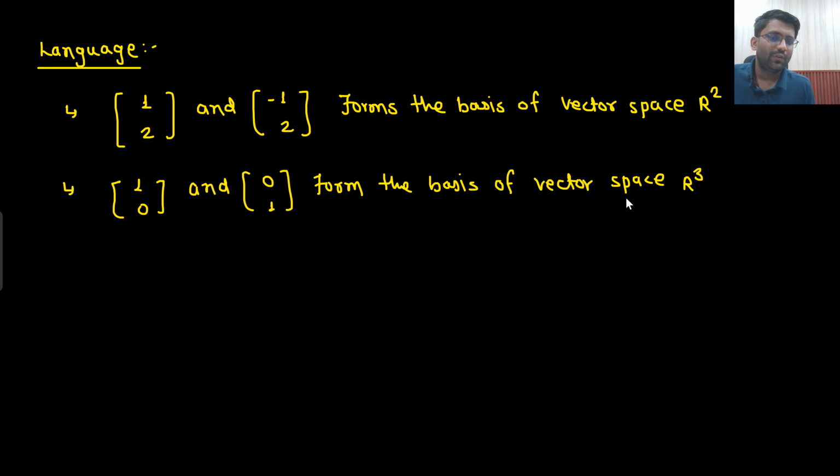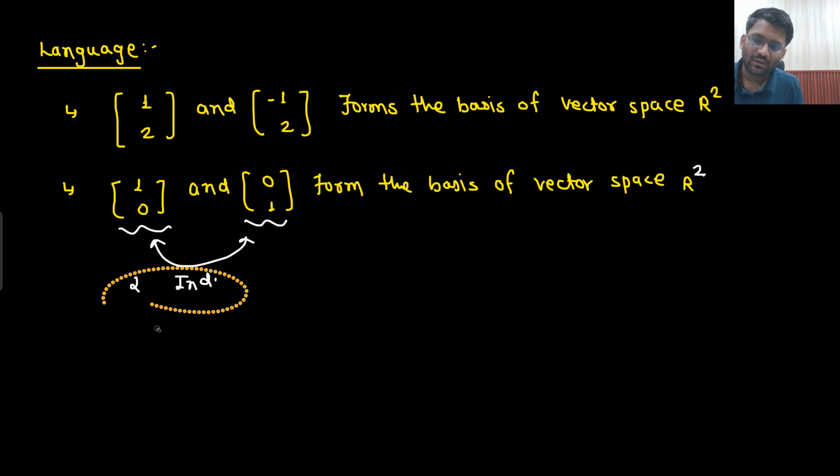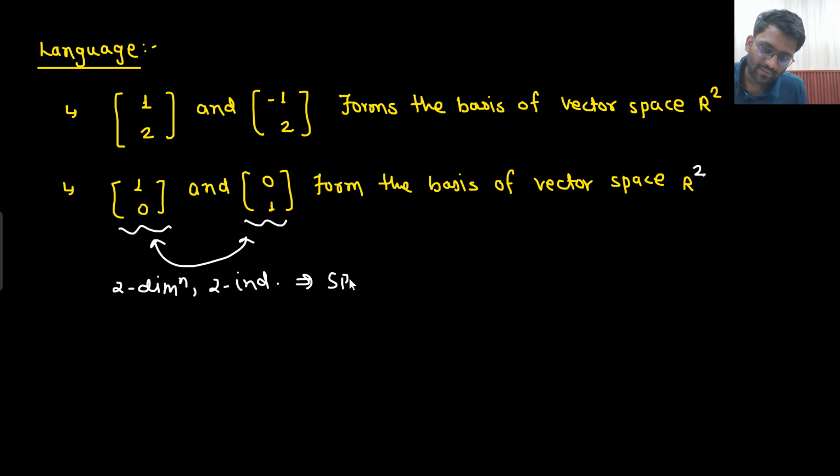Now 1, 0 and 0, 1 will also span R2. Are 1, 0 and 0, 1 independent of each other? Yes, sir, they are independent of each other. That means we have two independent vectors which will span R2. So the language you can say is 1, 0 and 0, 1 form the basis of R2.